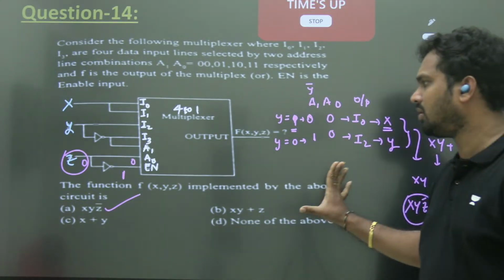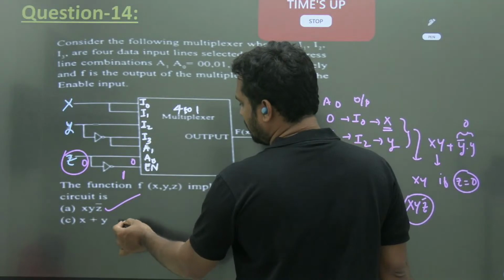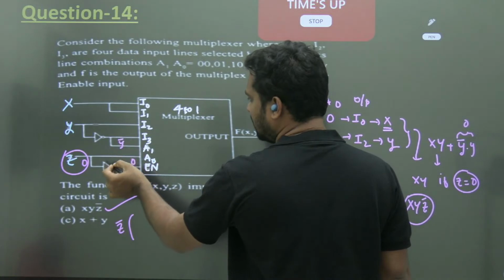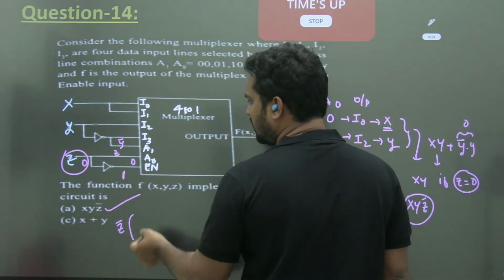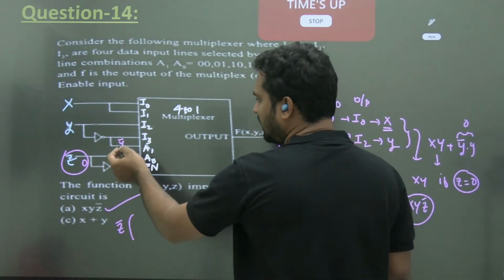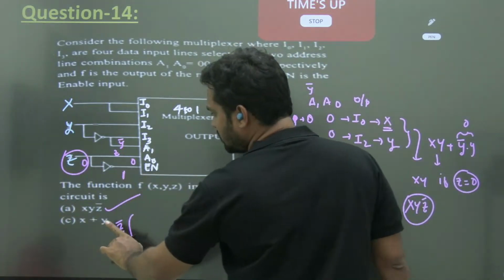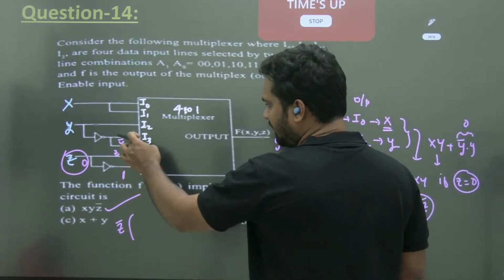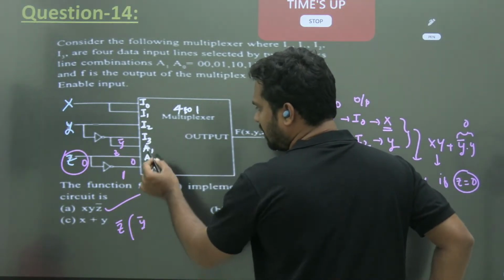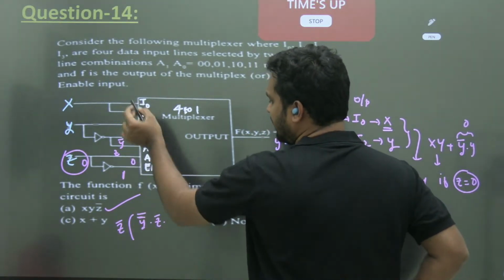You can also use the normal conventional method. Take z bar common, then A1 bar, A0 bar, this is y bar and this is z. You should write one by one. You already know this is to be 0, but normally you write it like this. Z must be 0, so take z bar common. Next for 0 0, that is y bar whole bar into z bar into x.